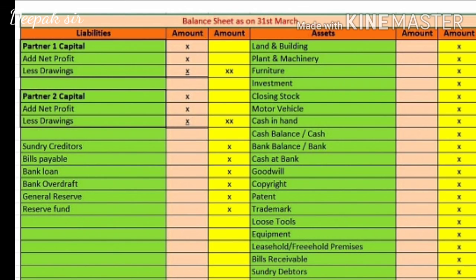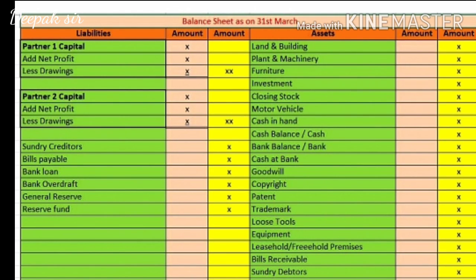Then in a similar manner we have to prepare the second partner's capital, and below we have to record the remaining liabilities which are payable to outsiders, that is, creditors, bills payable, bank loan or bank overdraft if given, or undistributed profit if given, that is, general reserve or reserve fund. All these accounts are liabilities which will come on the liability side. If we total the assets and liabilities, our balance sheet will always tally.